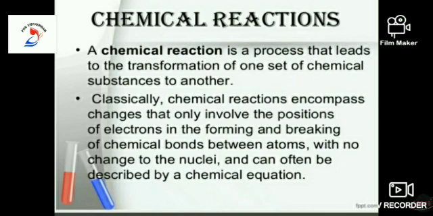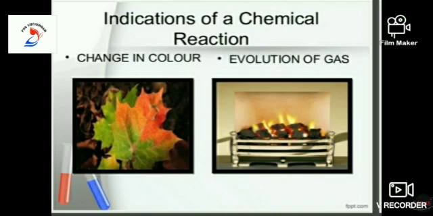A chemical equation is a shorthand form of representing a chemical reaction using symbols and formulas. Chemical reactions involve the conversion of certain substances into some other chemical substance that may be an element or a compound. The elements or compounds involved initially in the reaction are called reactants, and the new elements or compounds which are formed are called the products. What are the indications of a chemical reaction?